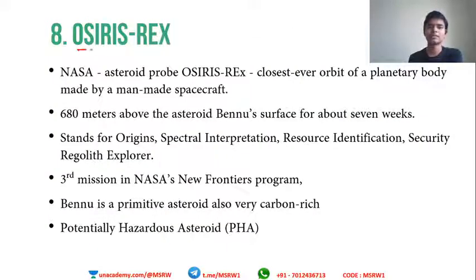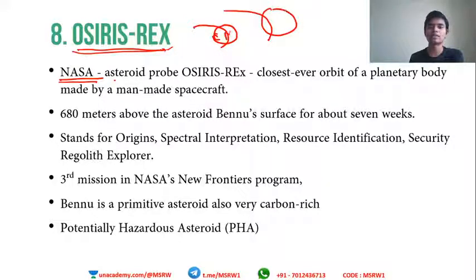Osiris-Rex. This has been in the news quite a while, so the chances of this coming in the question paper are very high. Okay, it is also a NASA mission, and it is an asteroid probe. We know what asteroids are, right? Asteroids are seen between two planets, Mars and Jupiter. Here is Mars, here is Jupiter, and asteroids are here. Okay, asteroids are there. So this is the asteroid belt, and Osiris-Rex will actually land on one of these asteroids. That is a very hard, difficult task, but it has been achieved.